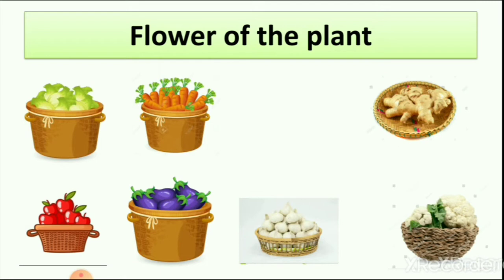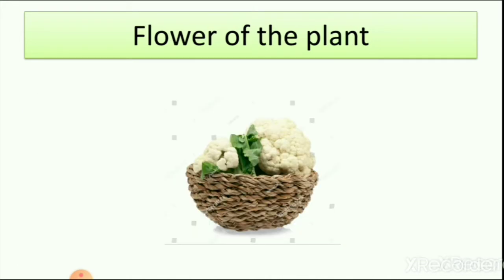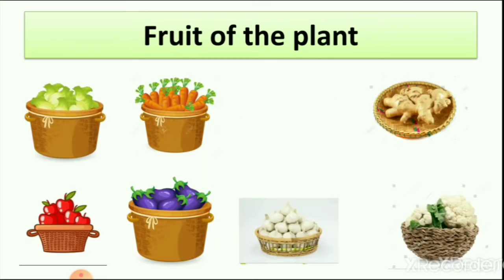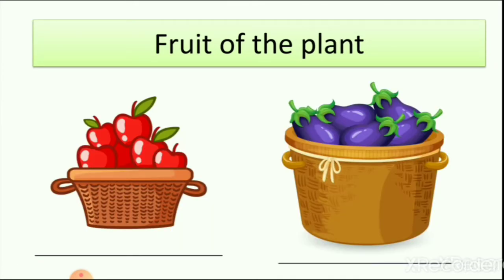Which is a flower of the plant? I can't see any flower here. Yes, here: cauliflower. Cauliflower is the flower of the plant. Fruits of the plant: one is apple and second is brinjal. So we learned that some vegetables are also fruits of the plant.